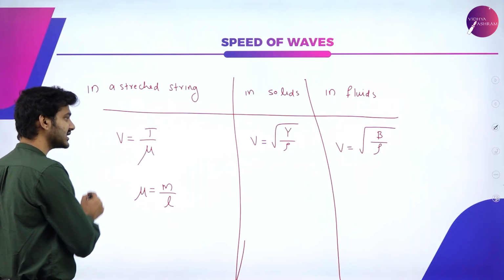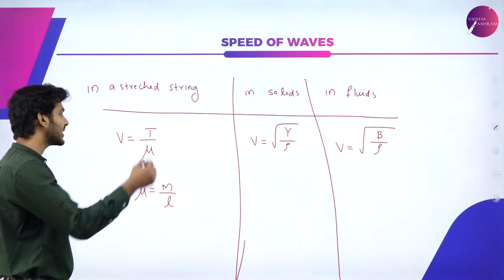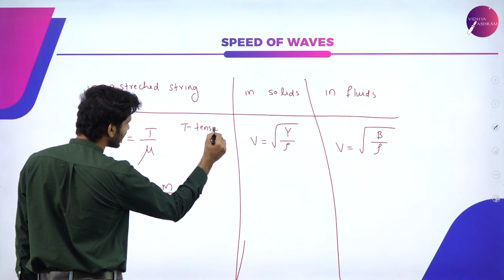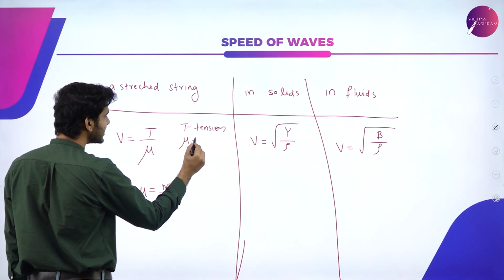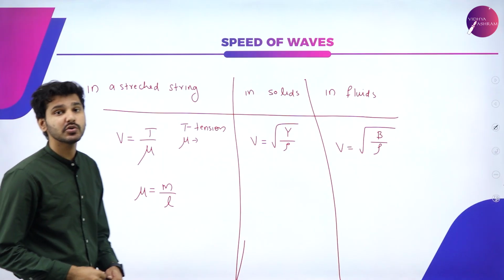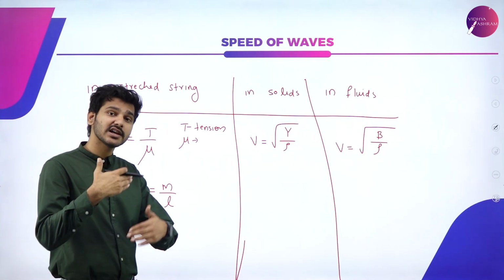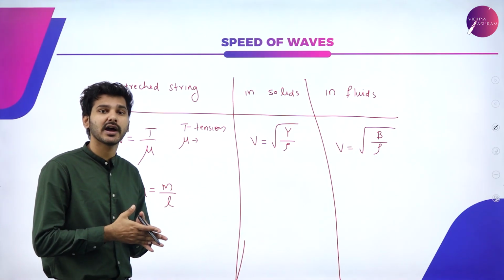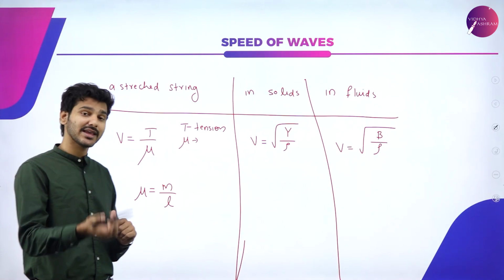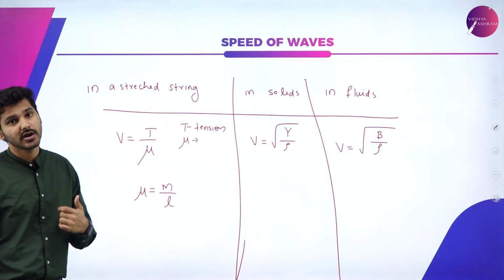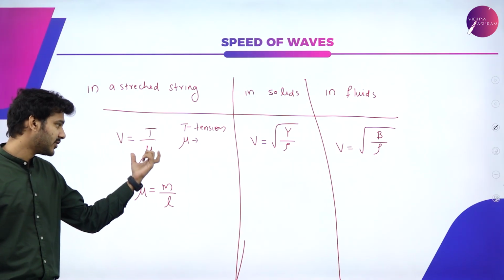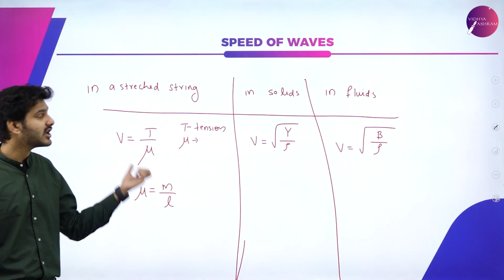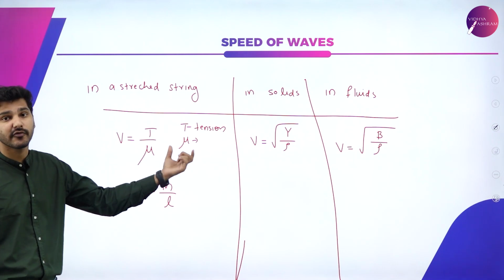So again, the equation is v is equal to root of T by mu. So what is T by mu? T is actually the tension on the string, and mu is something known as mass per unit length of the string. So what is mass per unit length of the string? Again, that is just the mass of the string divided by the length of that particular string, and that will give you the value of mu. So this particular equation, v is equal to root of T by mu, where mu is equal to m by L, mass of the string by length of that particular string, will give you the velocity of a wave in that particular string.